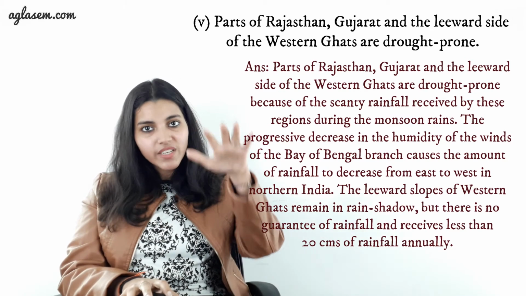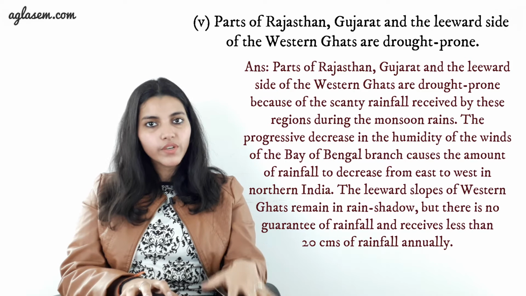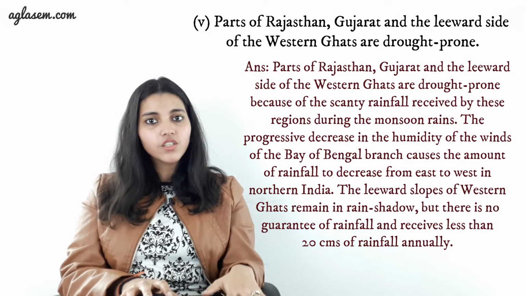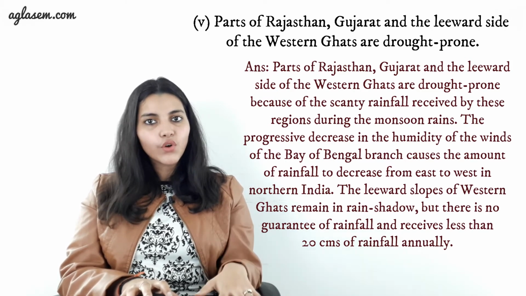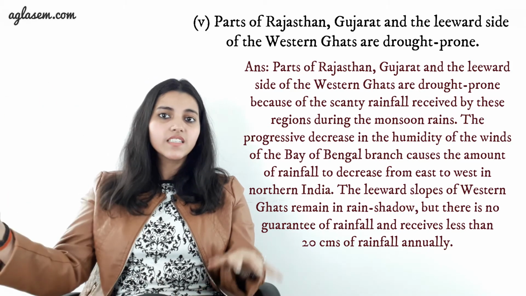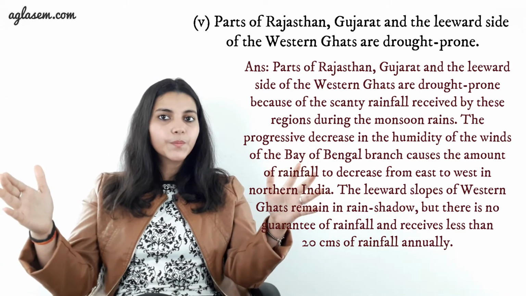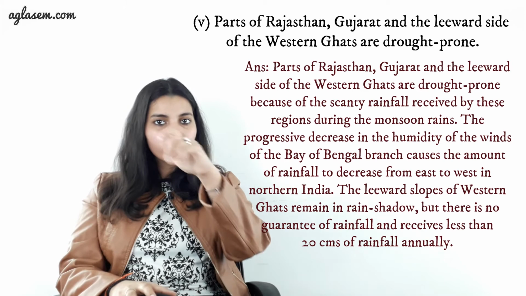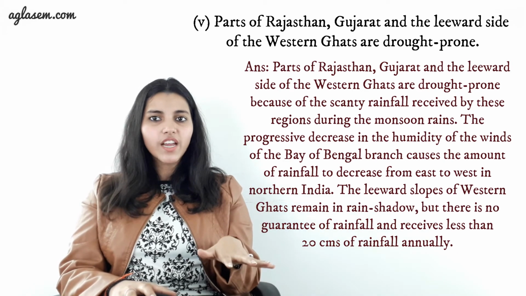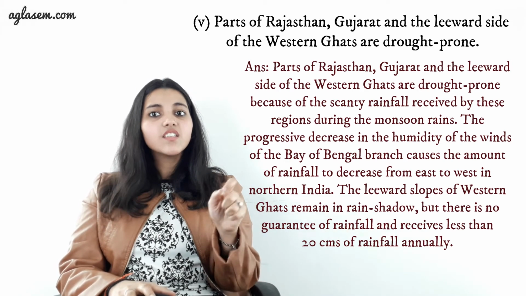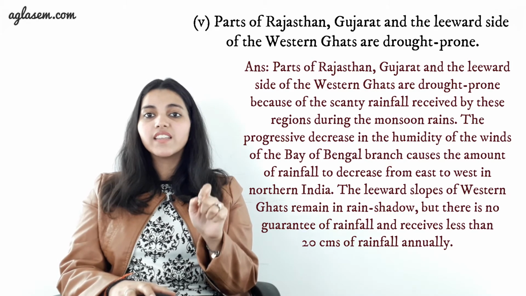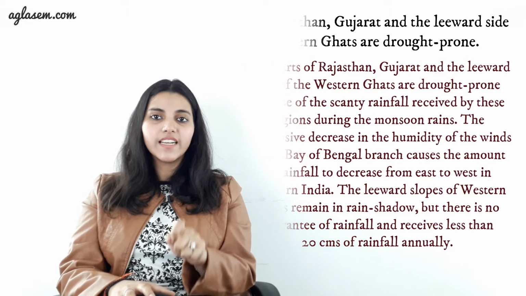The progressive decrease in the humidity of the winds of the Bay of Bengal branch causes the amount of rainfall to decrease from east to west in northern India. The leeward slopes of Western Ghats remain in rain shadow, but there is no guarantee of rainfall and they receive less than 20 centimeters of rainfall annually.